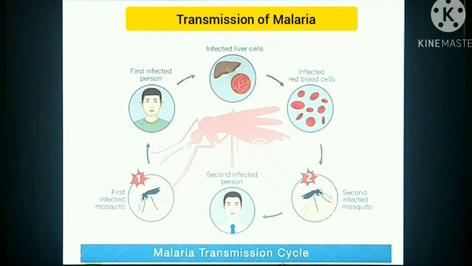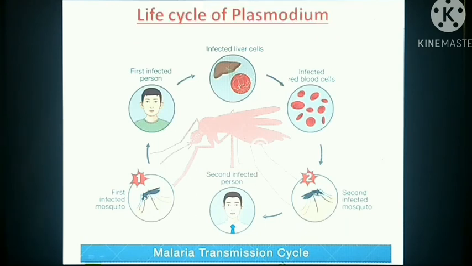The protozoa infects the liver cells and RBCs of the human, leading to malaria. Thus, the life cycle of Plasmodium requires two hosts, the female Anopheles mosquito and the human.